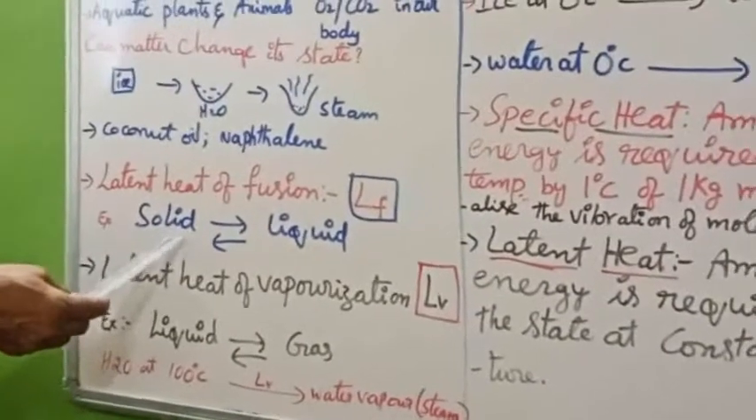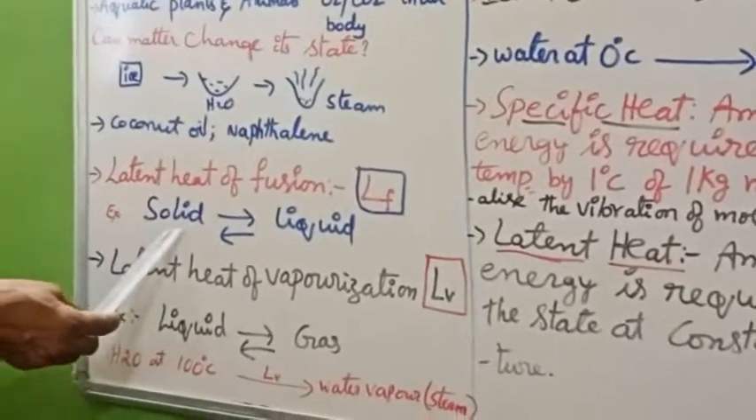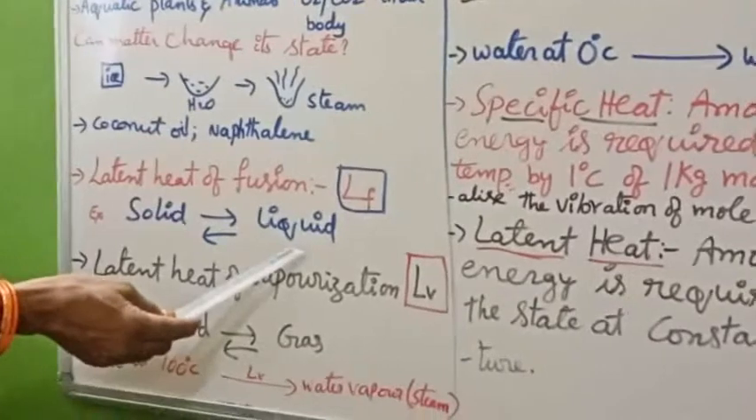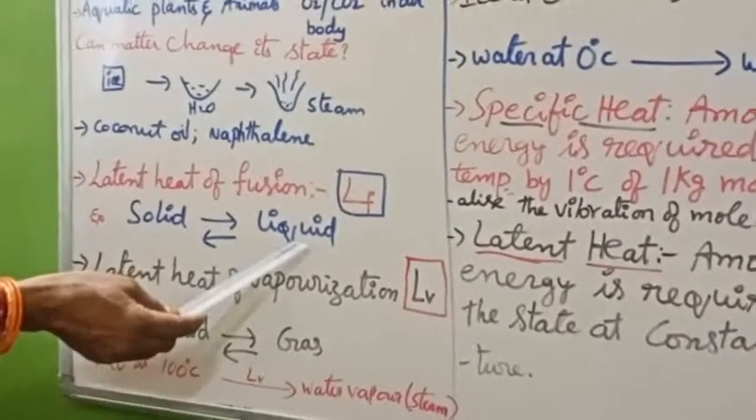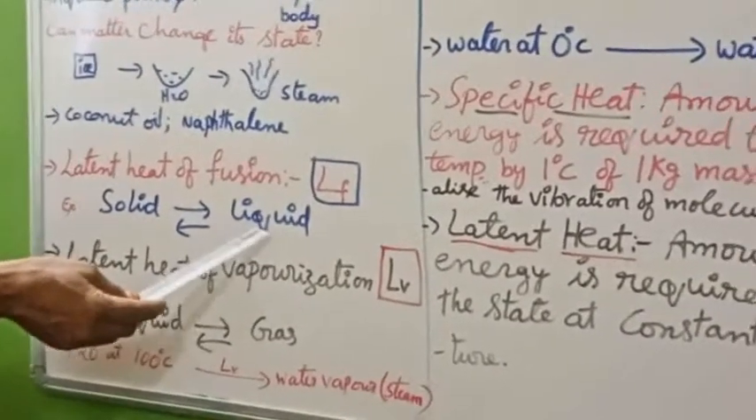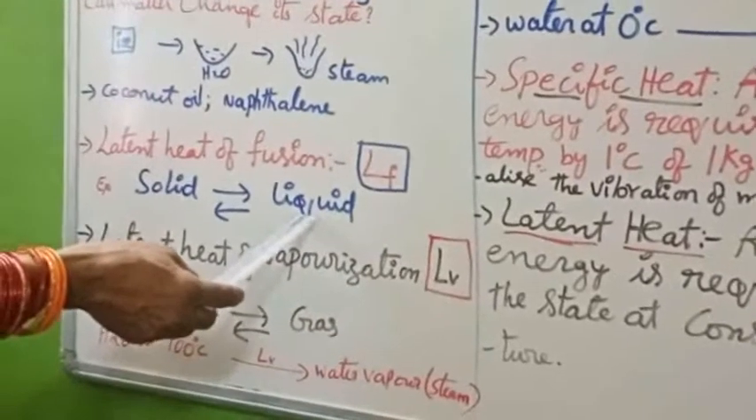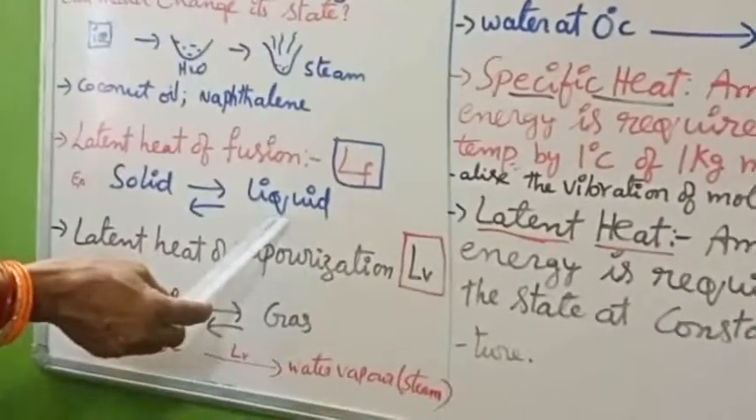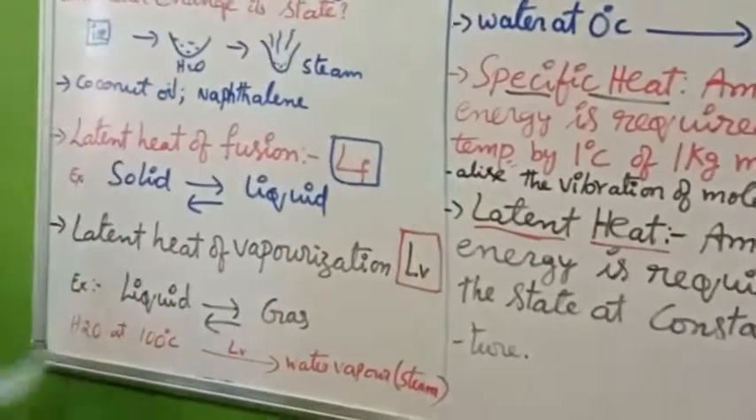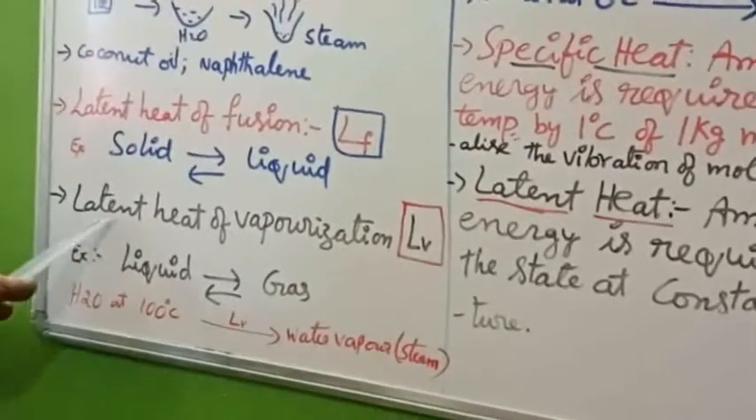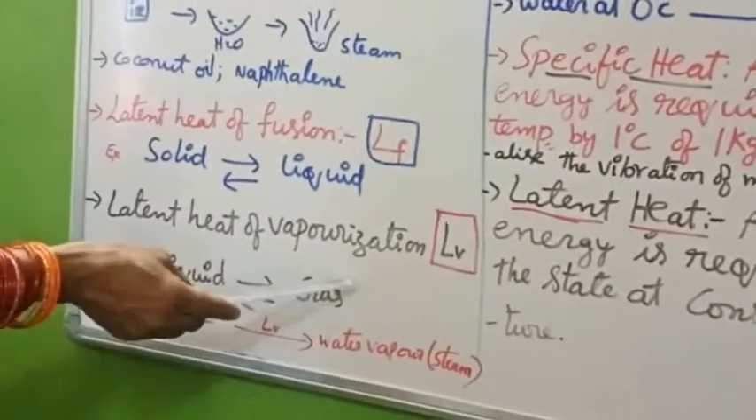In the same way water also. Solid ice, if you heat it, will be changed into liquid water. Again, after removing the heat, or if you keep it at a lower temperature or in the refrigerator, it will be solidified. Next one is latent heat of vaporization.